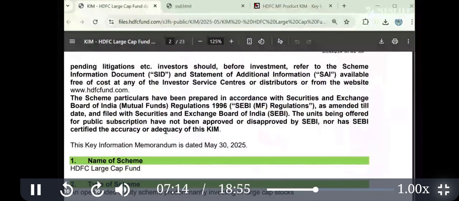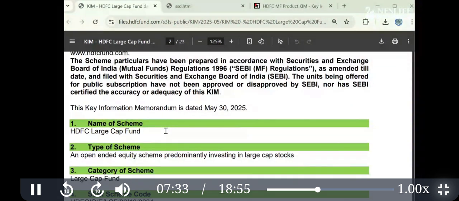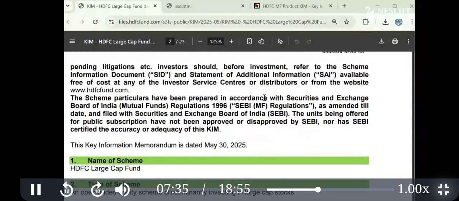What I suggest is you read at least one scheme-related document, whichever mutual fund you have. Search on Google and find it. Read it at least once. Thereafter, you don't have to read every time because most of the information is the same, copy paste. But once in a lifetime, you read it, so that you'll understand a few words as well.